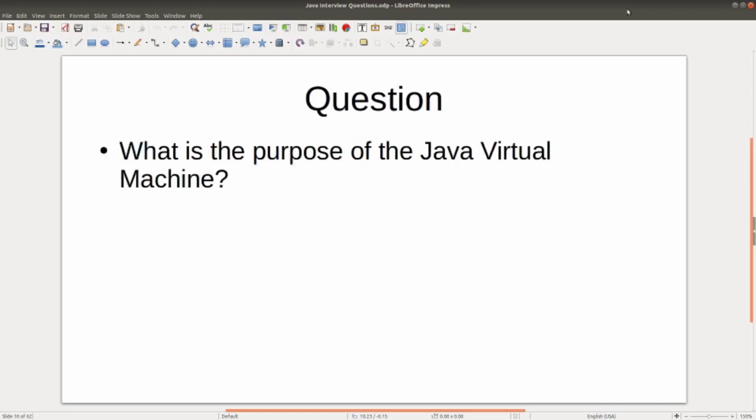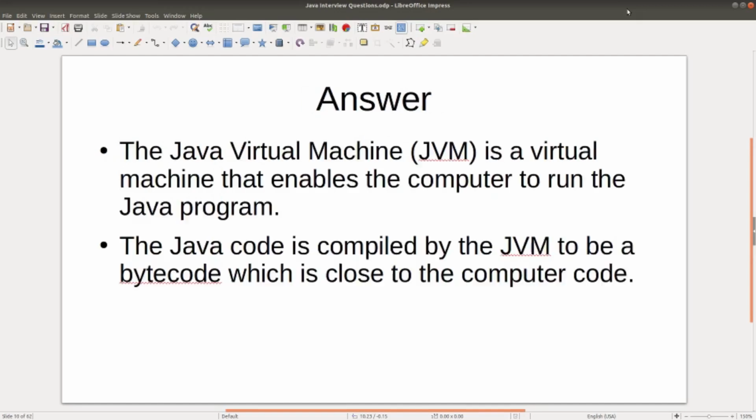Question: what is the purpose of the Java virtual machine? Answer: the JVM is a virtual machine that enables the computer to run the Java program. The Java code is compiled to bytecode, which is close to machine code. And essentially, this allows Java to be portable, regardless of the system that's used.